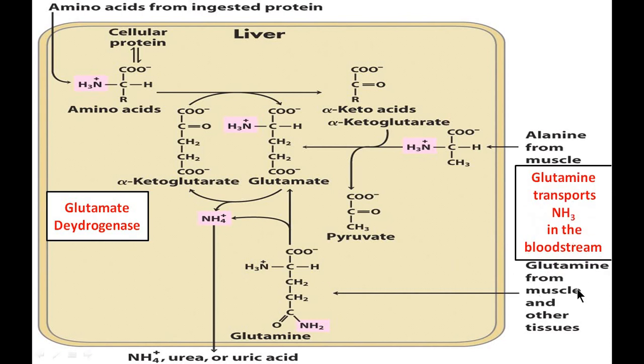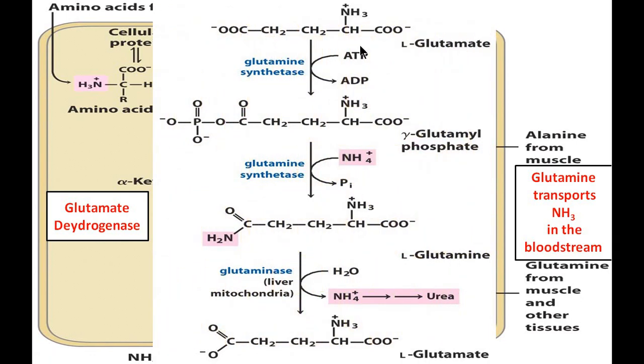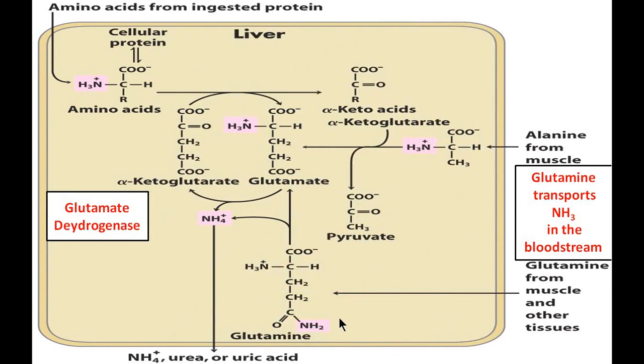But how does this conversion take place? Let us see. Glutamic acid receives the ammonia by the action of the enzyme glutamine synthetase. The synthetase requires adenosine triphosphate energy, so glutamic acid is converted to glutamine, which is further transported into the liver. In the liver mitochondria, by the action of the enzyme glutaminase, the glutamine is converted back to glutamic acid, and this is shown in this diagram.